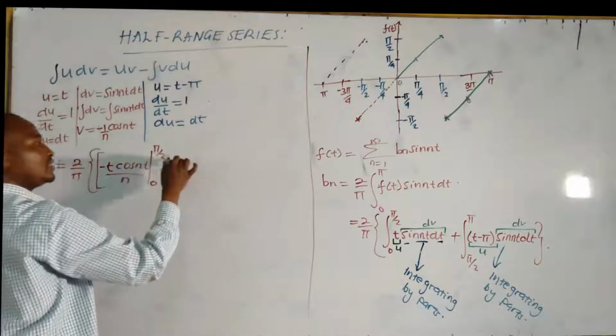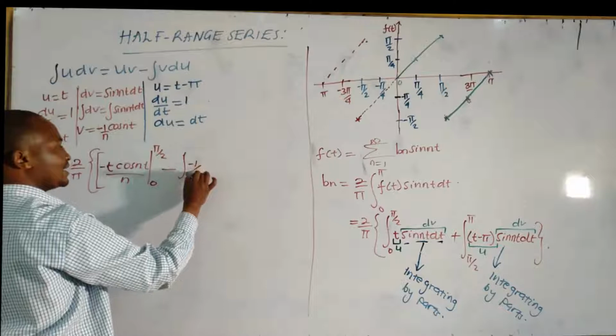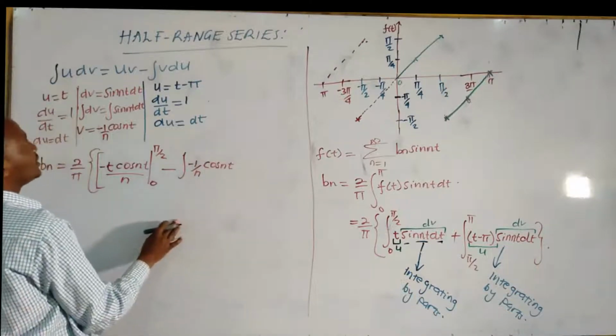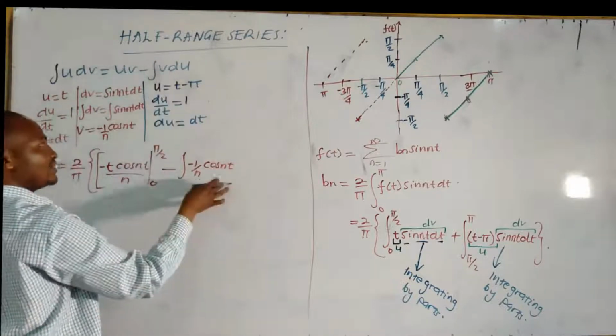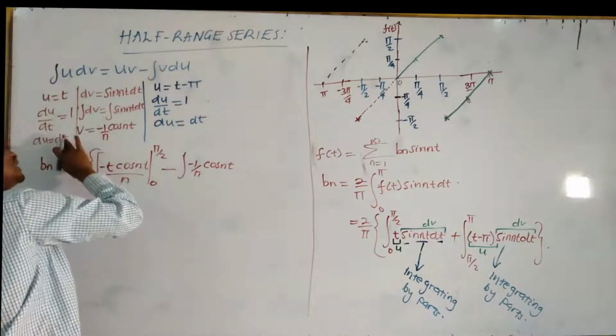Integral of v du. What is v? Negative 1 over n cosine t. That is v, and then we include du, which is dt.